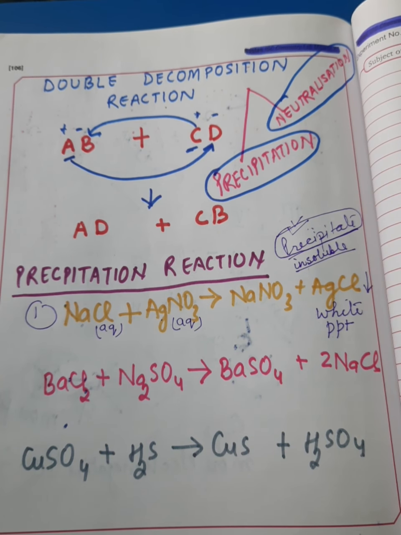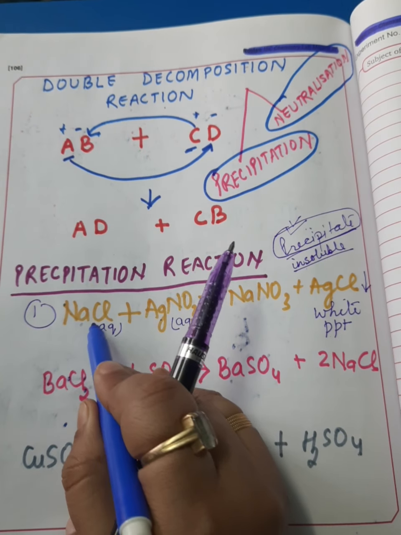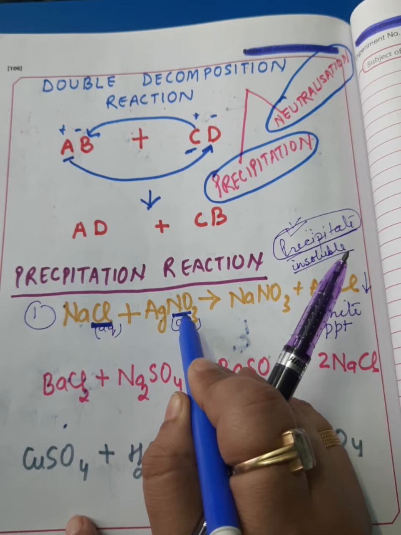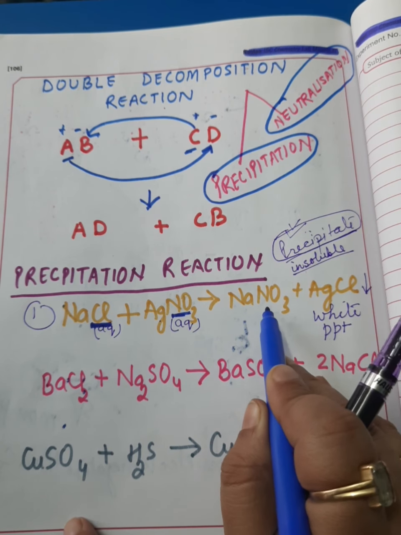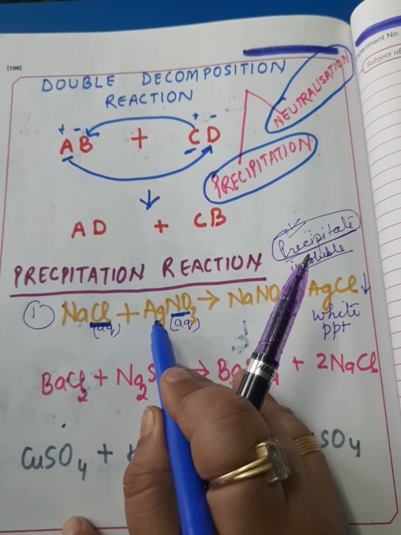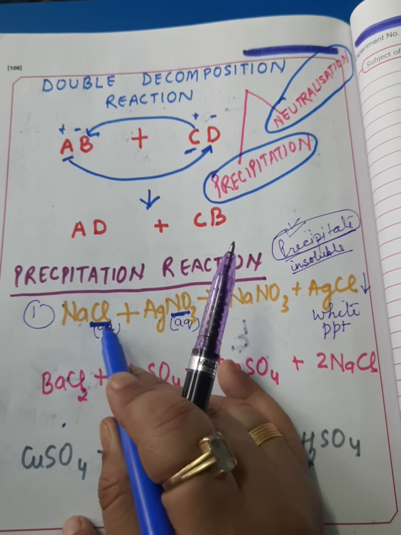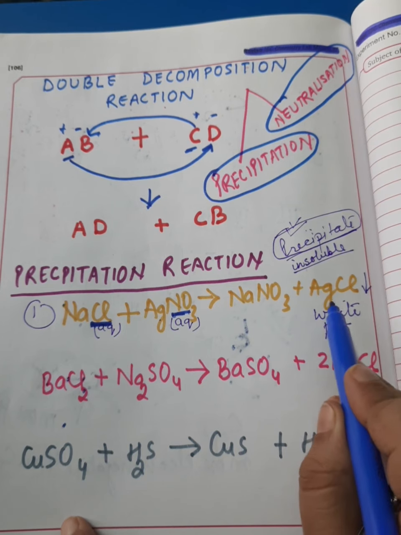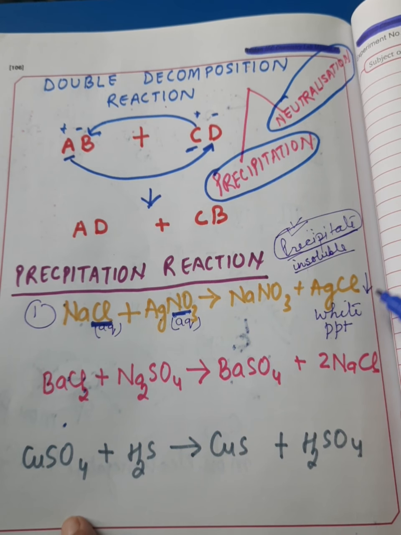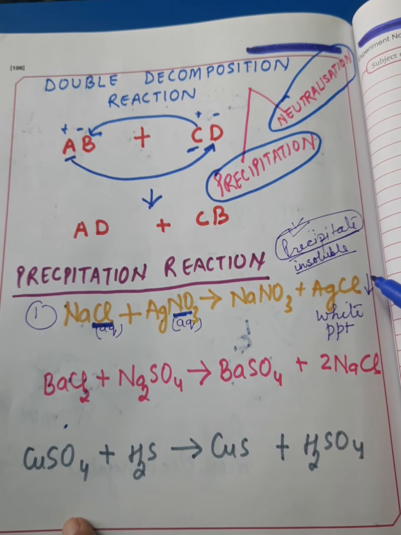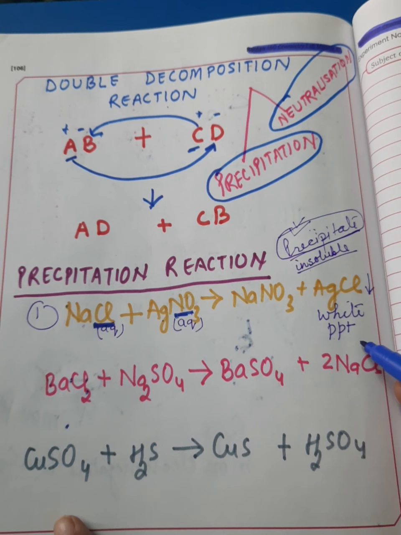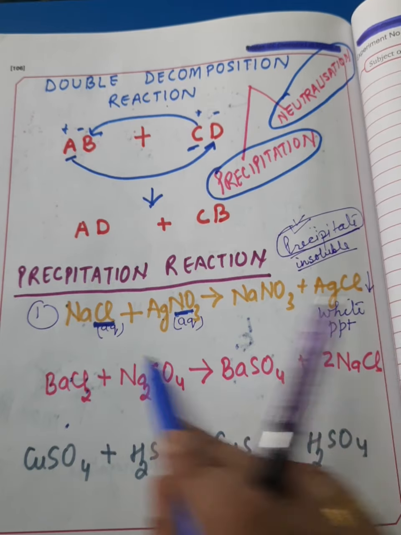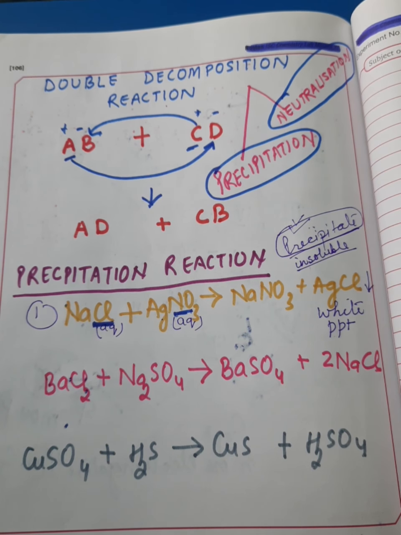Sodium has exchanged its chloride ion with the nitrate of silver nitrate, so NaNO3 is formed, and silver has exchanged its nitrate ion with the chloride ion, so silver chloride is formed. One of the products is insoluble in water, so it settles down as a precipitate, and the color of the precipitate is white. So that is about precipitation reaction.